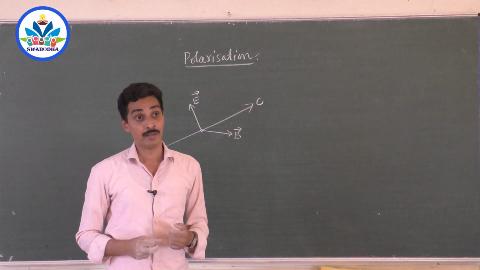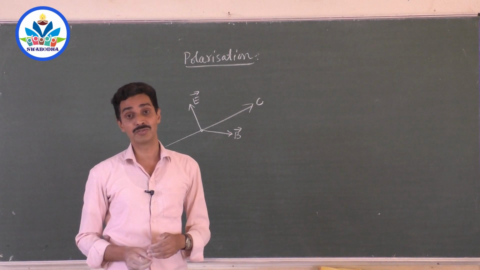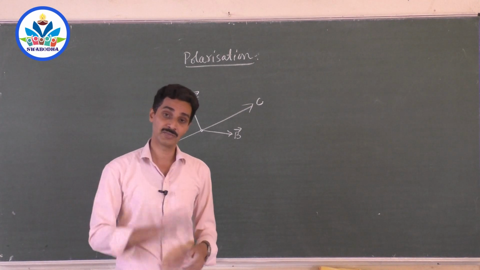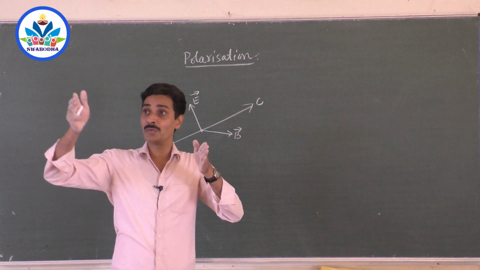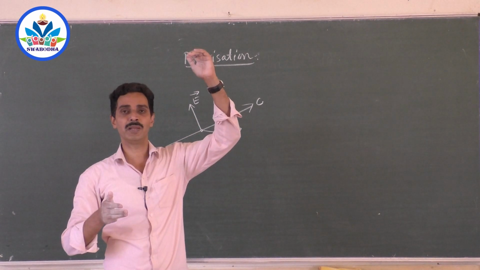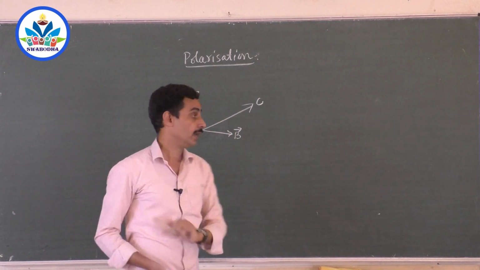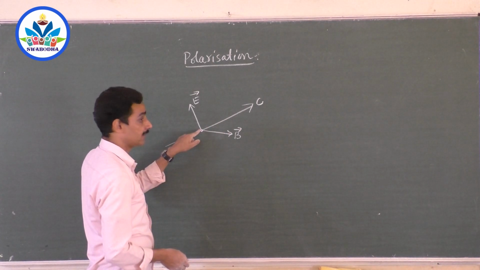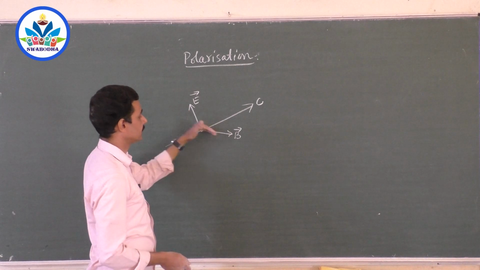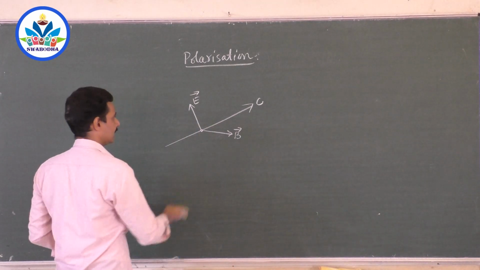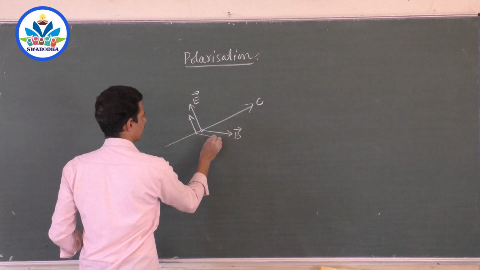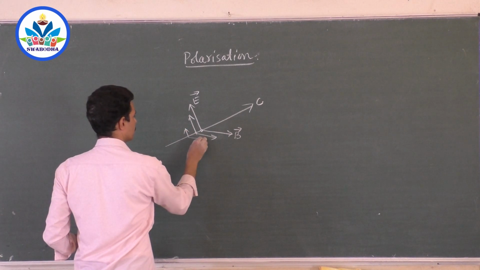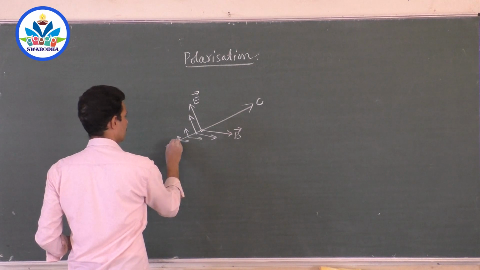vision. And when the electric field reduces to zero, surprisingly the magnetic field also reduces to zero because already they are very good friends. When the magnetic field grows to a maximum value, the electric field also grows to a maximum value, so they are in phase. Now at this point of light, electric field is highest, magnetic field is highest. What about a little earlier? Here at this point, the electric field is a little bit weaker, the magnetic field is also weaker. Here much weaker, here still weaker, here zero.